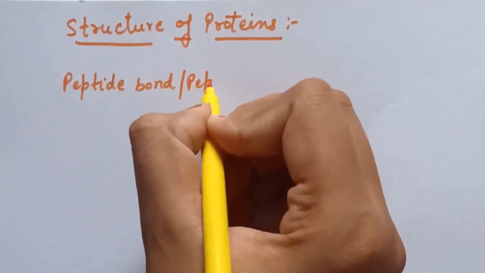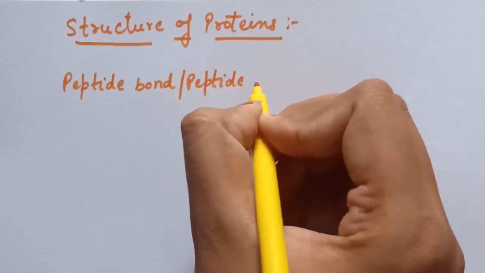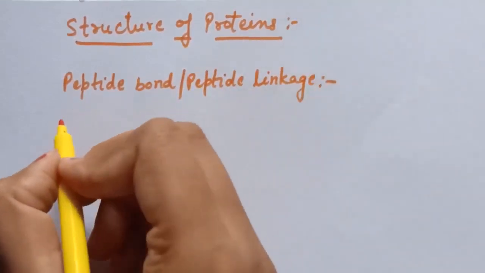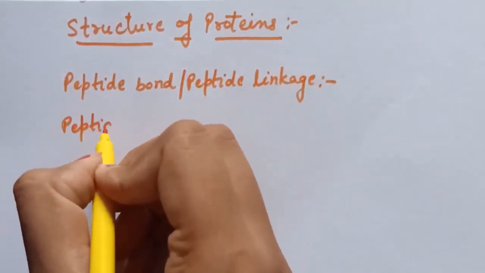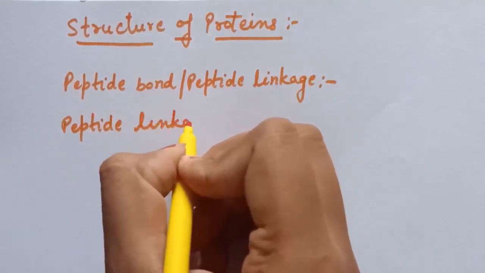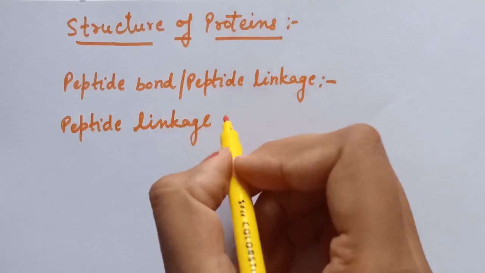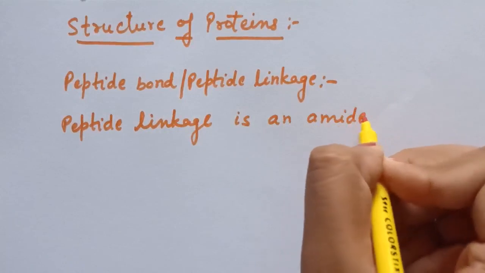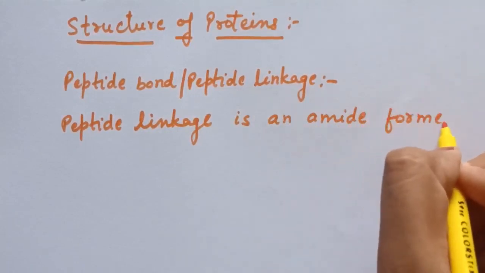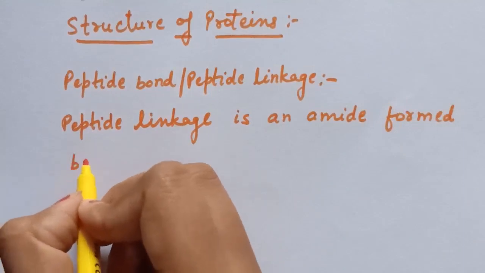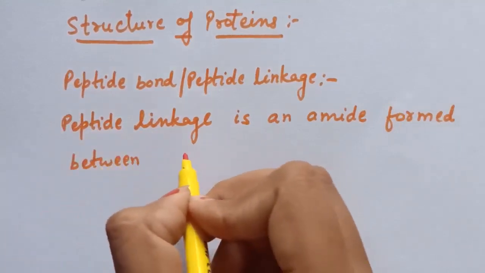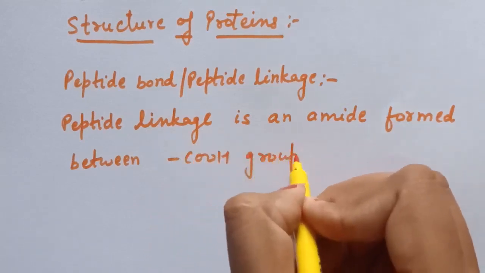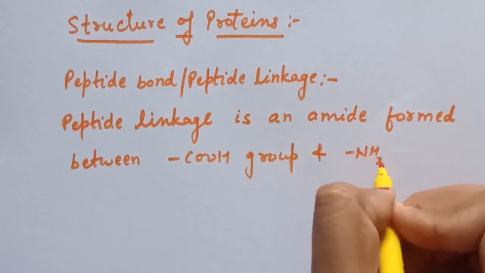or peptide linkage. So peptide linkage is an amide formed between COOH group and NH2 group.